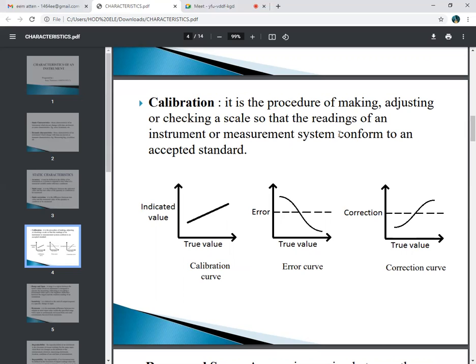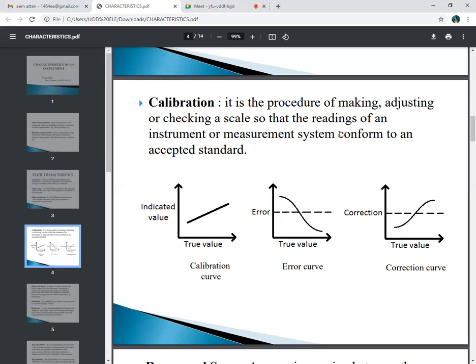That procedure is called calibration. Means, I want to calibrate one energy meter and I have one standard energy meter. I know that it reads 10 units, and I have another meter which has to be calibrated.